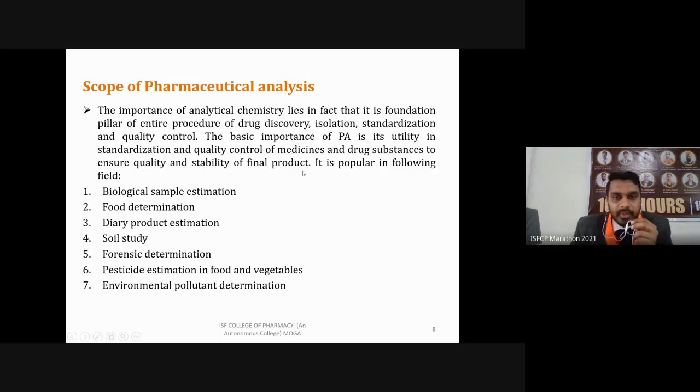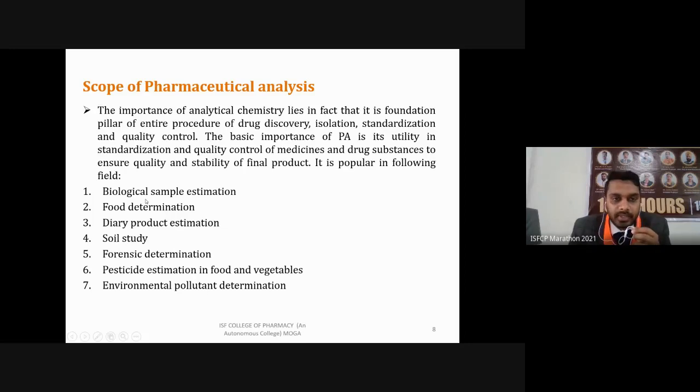So other than pharmaceutical analysis, what are the different fields in which we are going to use these analytical techniques, like biological sample estimation? Where are we going to use this biological sample estimation? You can take the example of any pathological test which we are performing. You are taking blood samples, like in case of diabetes you have to determine the level of sugar in your blood, right?